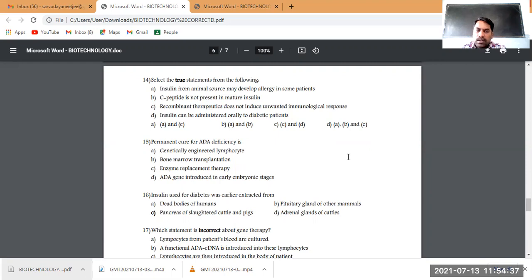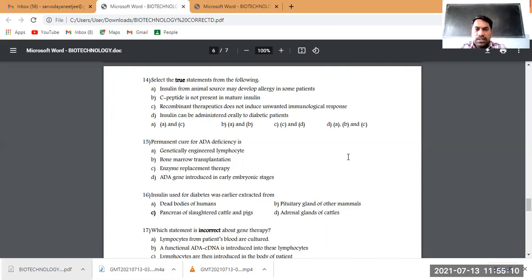Of course, the various therapeutic products, that is medicines, for treating diseases that we are obtaining from recombinant, do not induce any unwanted immunological response because they are clinically trialed and have undergone the downstream process before releasing to the market. Means they are not going to be identified as foreign things. So that is also true. In the sense A, B, and C is true.